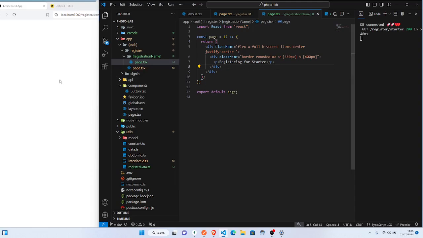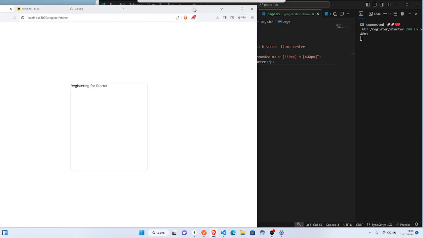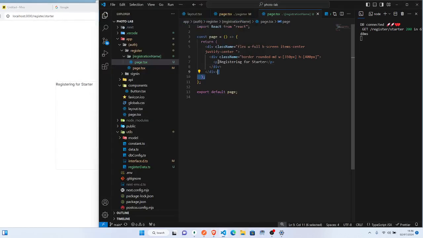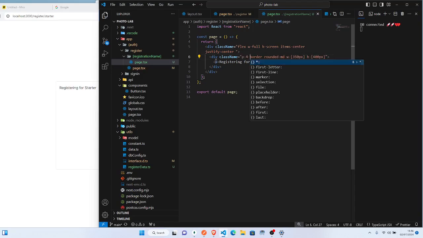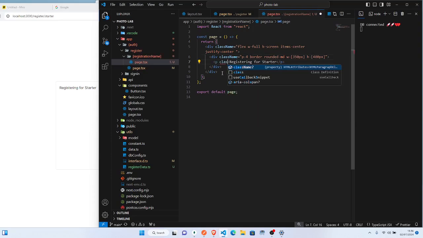Good. Yeah. So I go come here. So no, inside here, make we say padding 4. Save that. Somehow I like make here be uppercase, so that they go see what they are registering for.